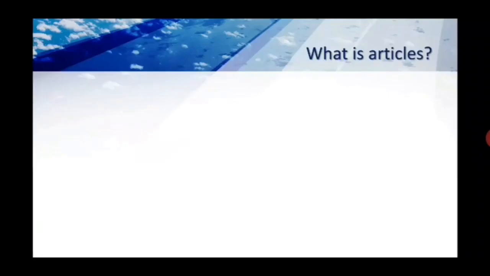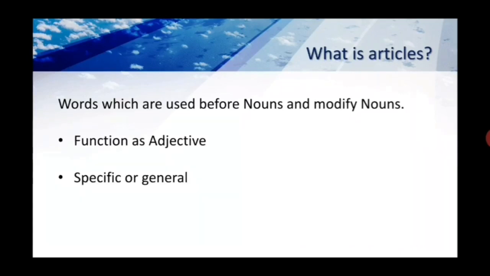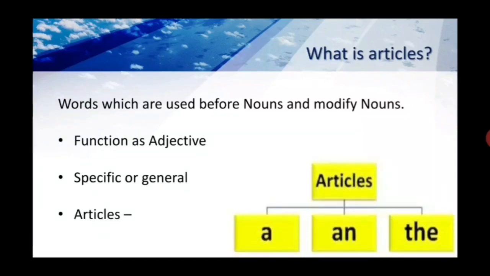What are articles? Words which are used before nouns and modify nouns, that's what articles are. It means articles always describe the noun. Modifies means describes the noun, as an adjective does. It works as an adjective, and tells us whether a noun is used in a specific or general context or situation. So according to their uses, we have 3 articles in English grammar. They are a, an, and the.